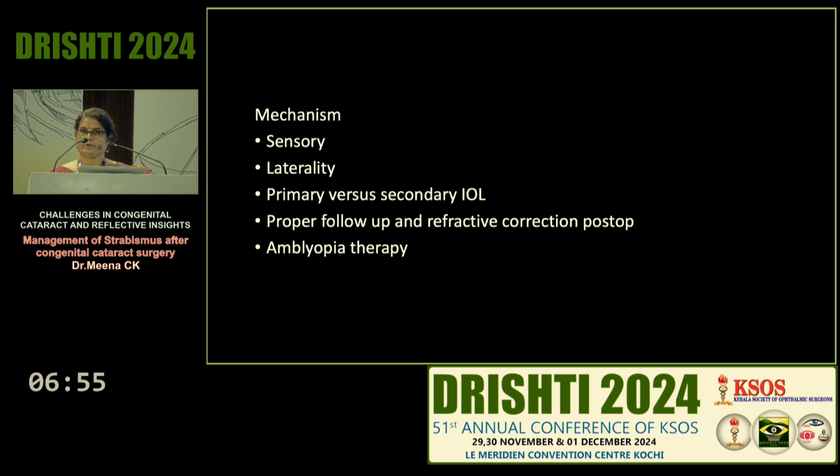With a secondary IOL, you have a period of aphakia where your correction may not be correct, and proper follow-up and refractive correction post-op is the most important thing, because the child's eye is growing and the refractive status keeps on changing. So the power you give may be quite different after 3 or 4 months. That itself matters, and definitely amblyopia.